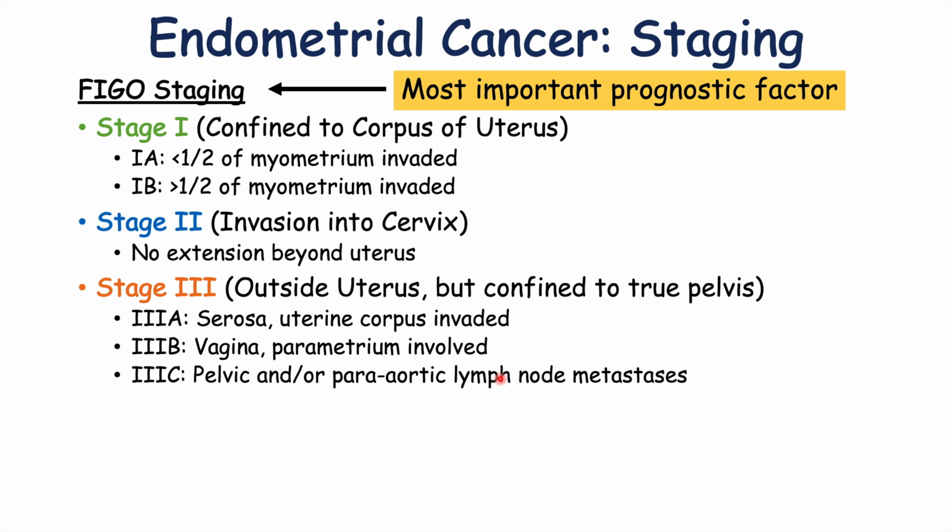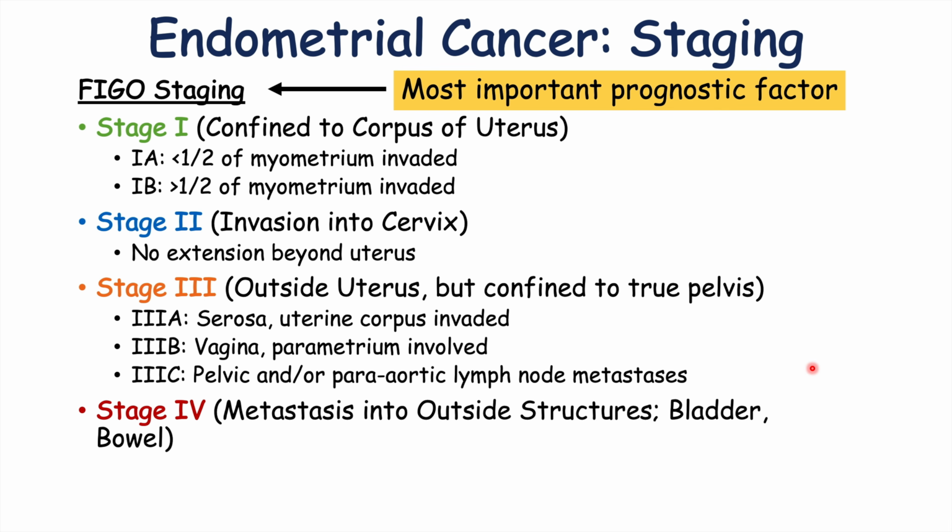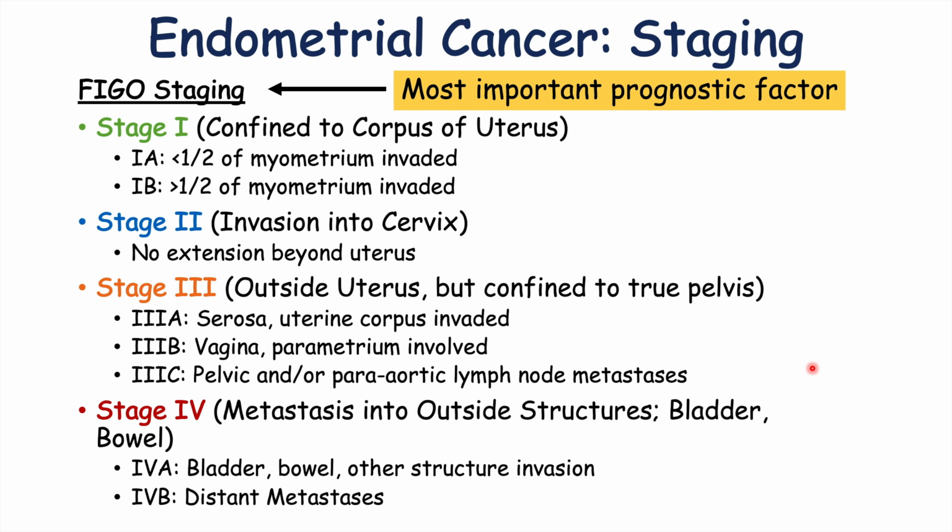So it's local lymph nodes in 3C. And then stage 4 is where there is spread even further out into the bladder, in the bowel, for instance, or further distant metastases. So stage 4A would be where the bladder, bowel, or other structure is invaded. And 4B is where there's distant metastases. So there's distant cancer somewhere else in the body. So those are the stages of endometrial cancer.